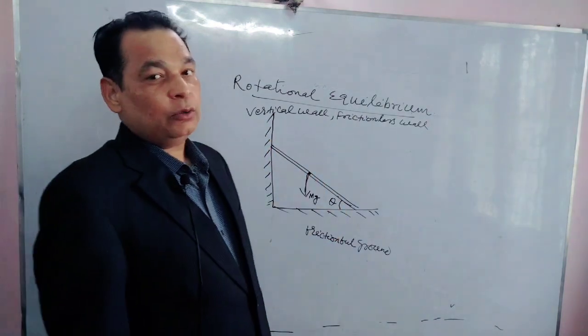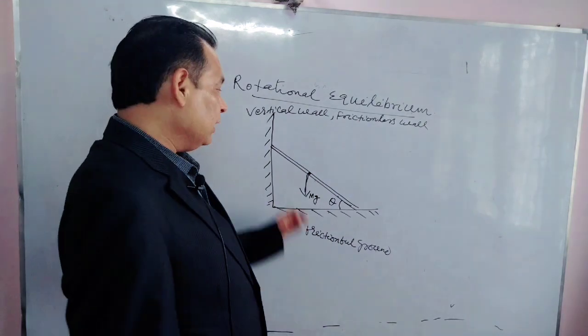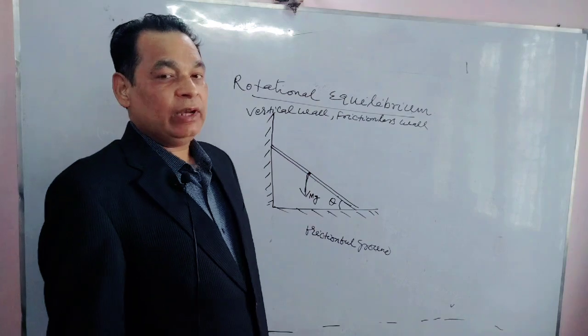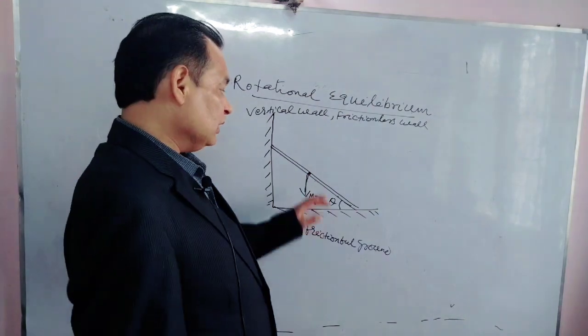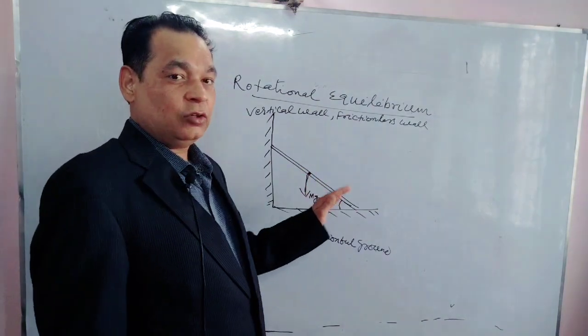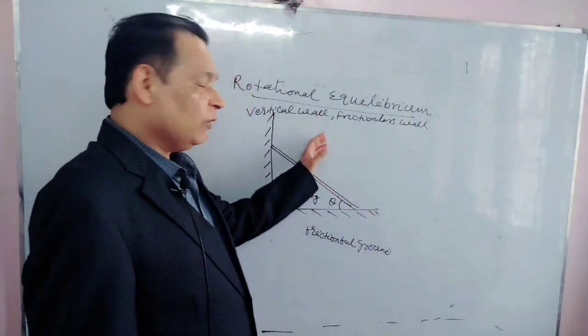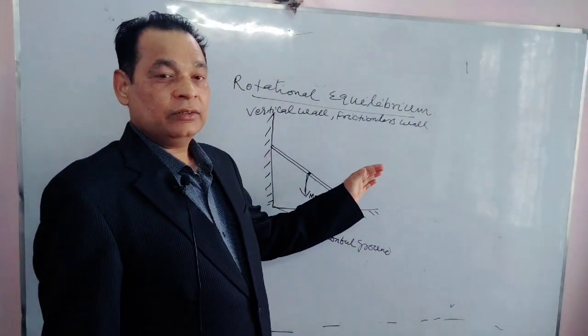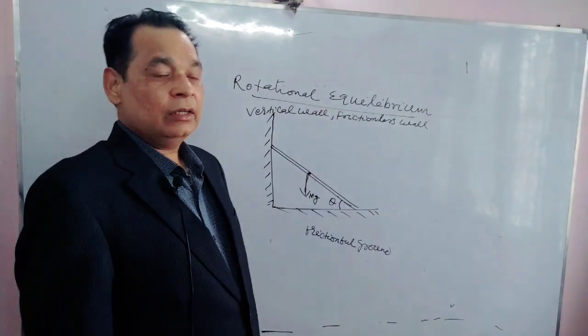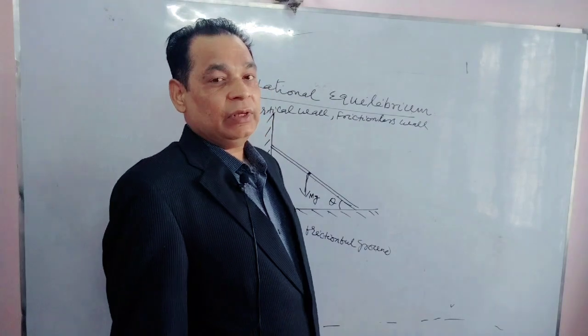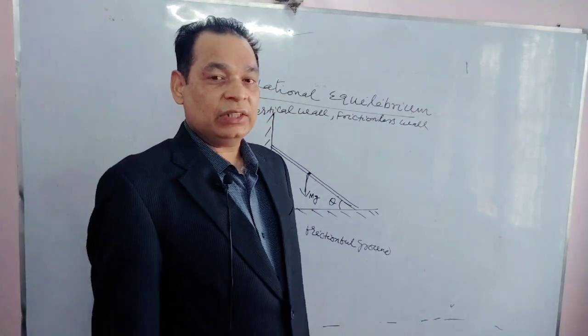Now we have to find out the forces applied by the wall and ground on this ladder. What will be the value of forces applying on this ladder to keep it in equilibrium? Equilibrium means it is in rotational equilibrium, and it is also in translational equilibrium. Again, we will write some equations regarding that. First one will be the equation for translational equilibrium.